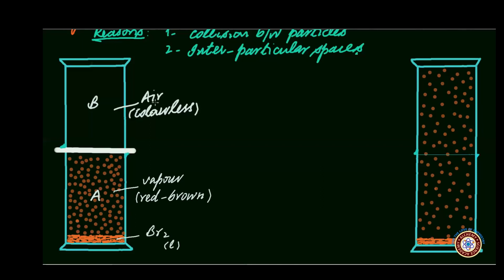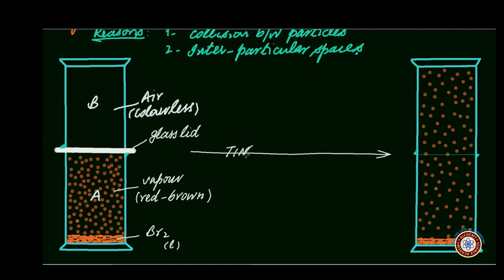And the gas jar with the air has been placed upside down onto the glass plate kept on the top of the jar containing bromine vapors. This is actually a glass lid, which is not allowing the intermixing of air molecules with the bromine vapor. Now if this glass lid is removed, the vapors of bromine will start intermixing with the air molecules, and the molecules of air will start intermingling with the vapors of bromine.